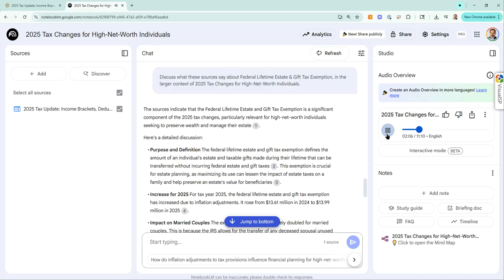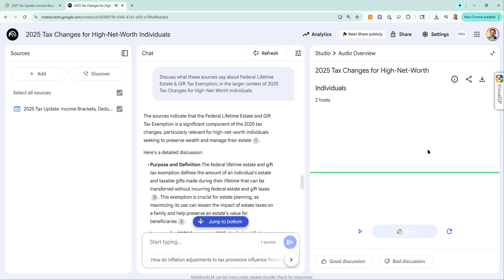There's the 37% bracket now starts for income over $626,350. And for married couples who are filing jointly, it's income over $751,600. That's relevant for almost everybody, isn't it? Absolutely. Huge number of people take the standard deduction. It's that set amount you can just subtract from your income, even if you don't itemize deductions like the mortgage.